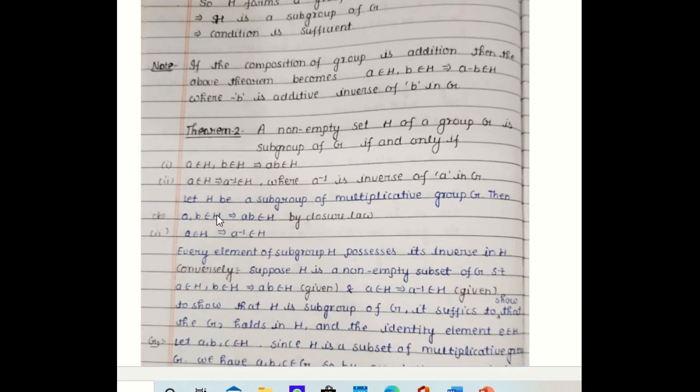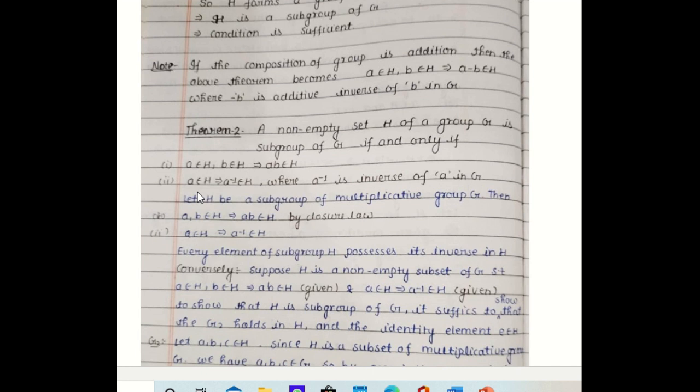Now the second theorem. Very important theorems are these, these are theorems of subgroup. A non-empty subset H of a group G is a subgroup if and only if there are two conditions: A belongs to H, B belongs to H implies A B belongs to H, and the second condition is A belongs to H implies A inverse belongs to H, where A inverse is the inverse of A in G.